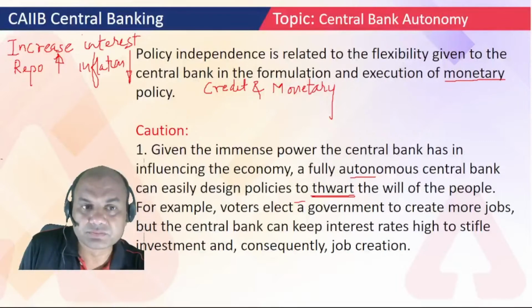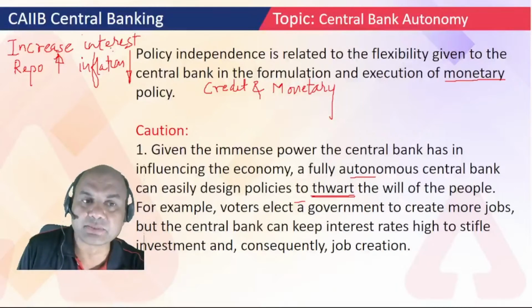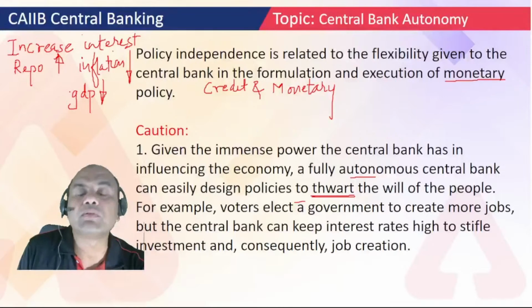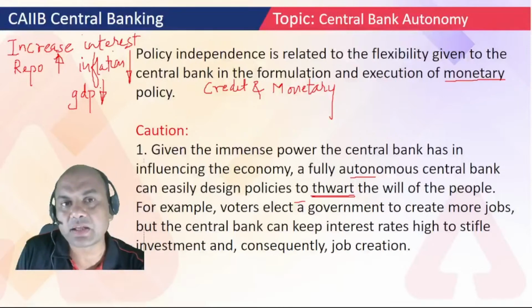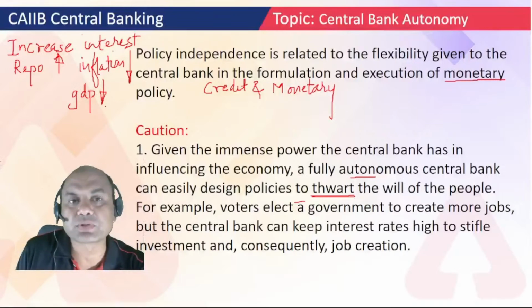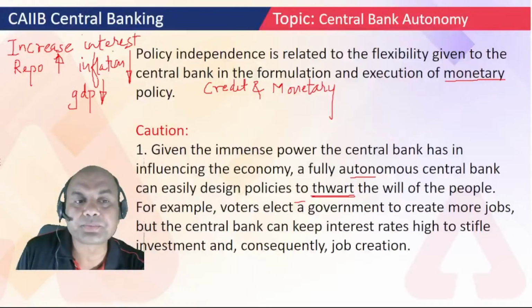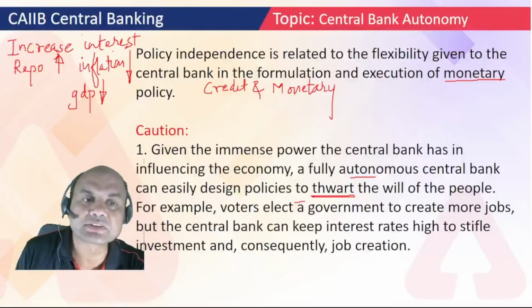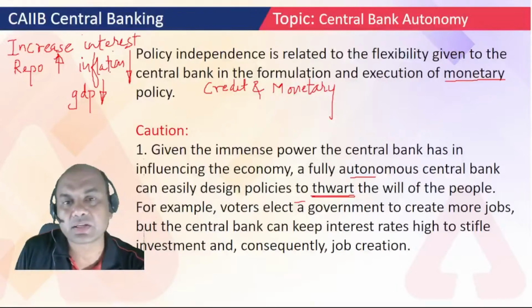Inflation going down means people will be able to buy more with the same money. But there is a negative point to this. GDP will go down. GDP will go down means what? There will be fewer jobs. So now, why is the government elected by all the people? This is for increasing the GDP so that there are more jobs. But if there are no jobs because of this RBI policy, it is going against the common interest of the public. So that's why in such cases, government can interfere in the Reserve Bank of India.